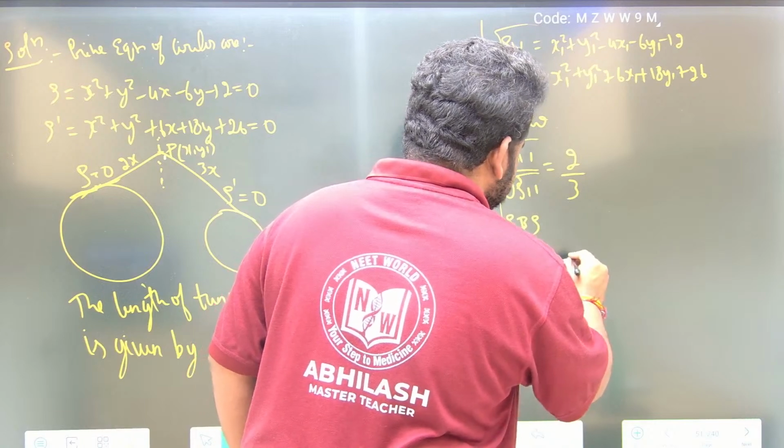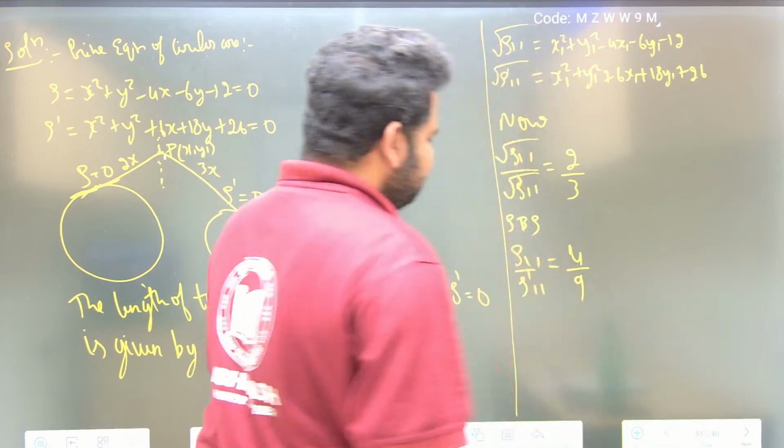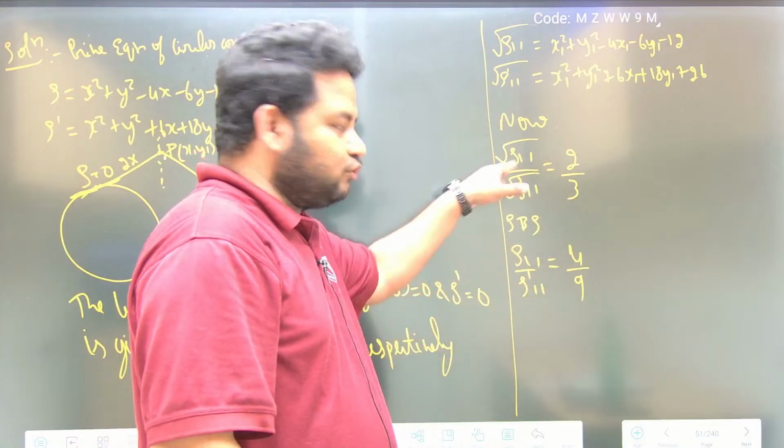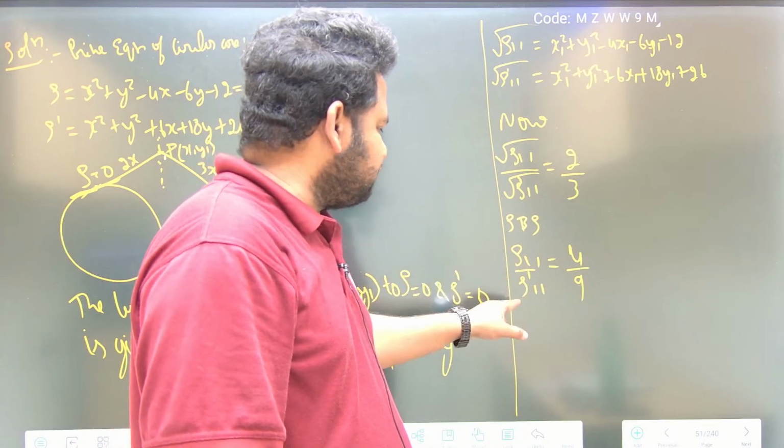Squaring on both sides, I will have 4 by 9. If I square this side, the square root will be gone. I will have 4 by 9, so S11 by S dash 11.